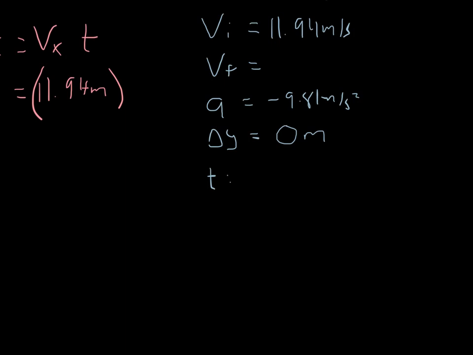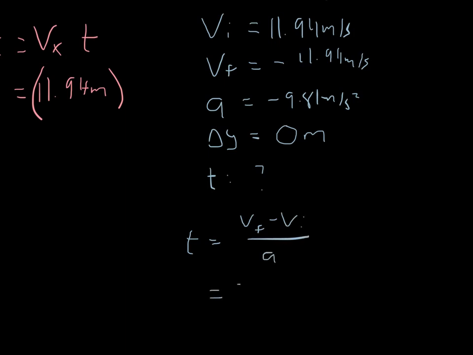If that's a displacement of 0 meters, this is actually going to be a minus 11.94 meters per second. So I have 4 things. I can just try and find my time this way. I'll treat displacement as 0, which gives me time as v final minus v initial all over acceleration.